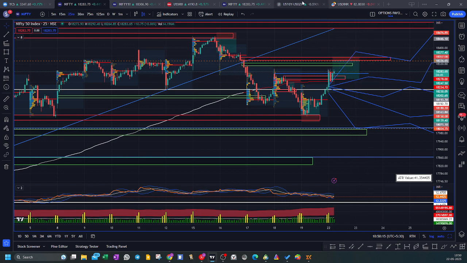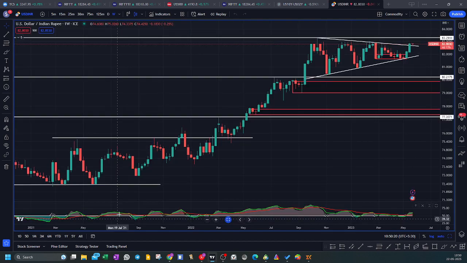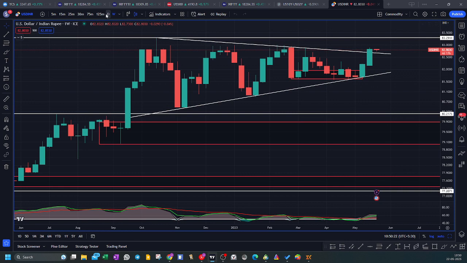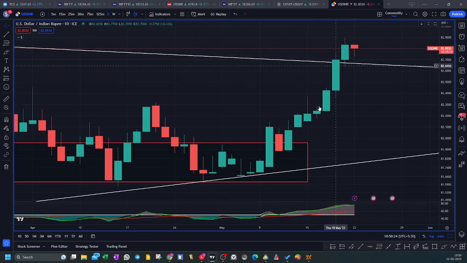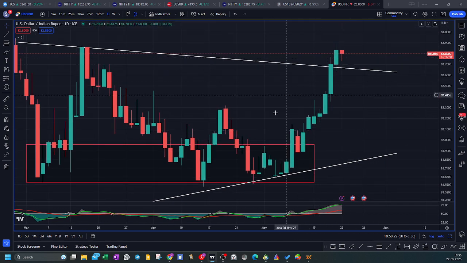Secondly, the USD INR is moving higher very aggressively. We have seen this strong upward shift in the US dollar within just 2 weeks, and it is not good for the Indian market. It puts the Indian market under pressure.